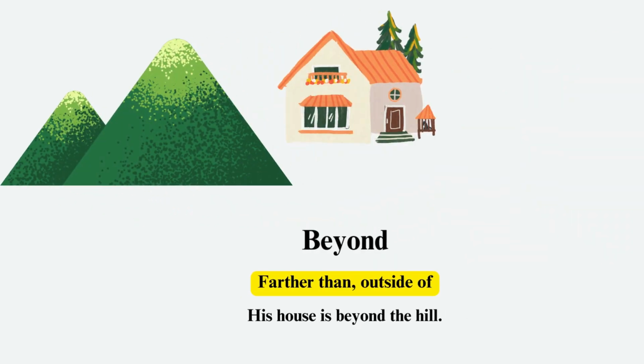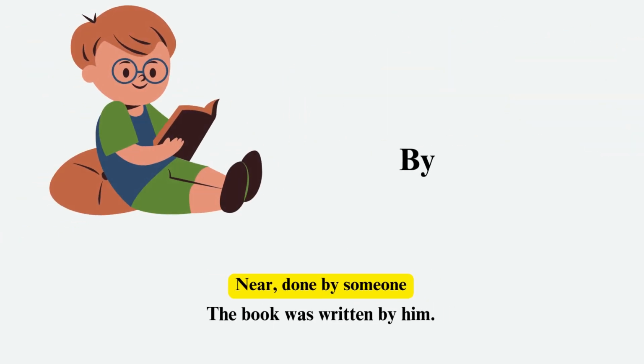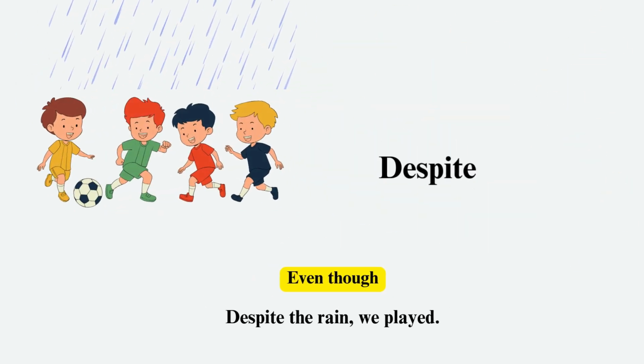Beyond, meaning farther than or outside of. For example, his house is beyond the hill. By, meaning near or done by someone. For example, the book was written by him. Despite, meaning even though. For example, despite the rain we played.